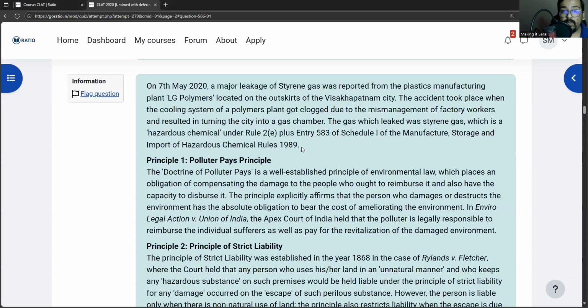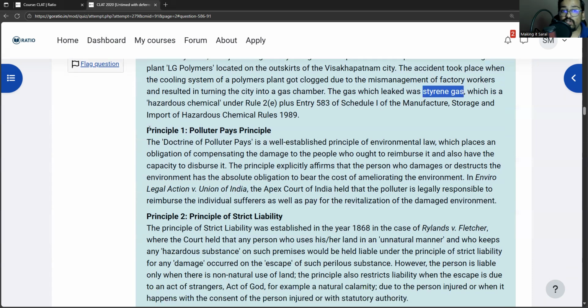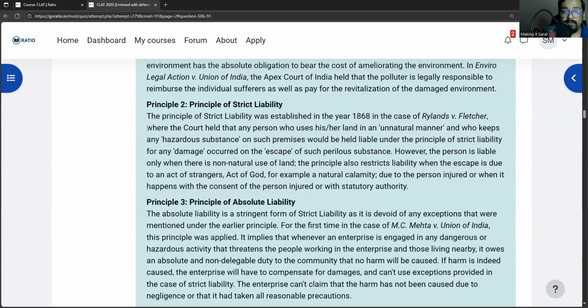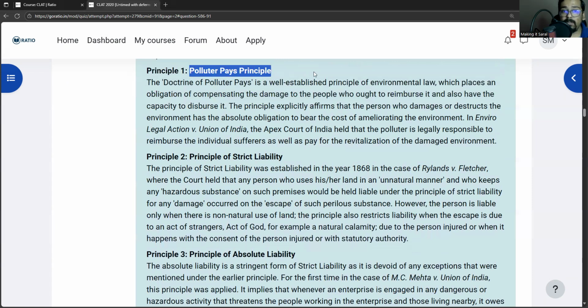On 7th May 2020, a major leakage of styrene gas was reported from the plastics manufacturing plant LG Polymers. The accident took place when the cooling system got clogged due to the mismanagement of factory workers, resulting in turning the city into a gas chamber. Now it says that this styrene gas is a hazardous chemical. So there are some principles that are given to us: principle of polluters pay principle, strict liability principle, and absolute liability principle. Let's look at them.